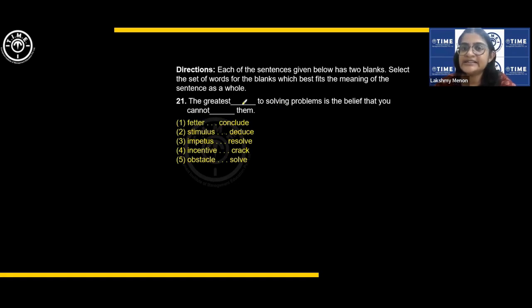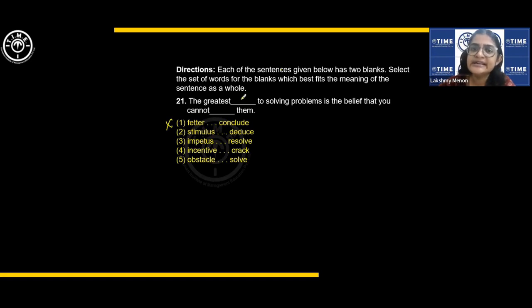Let us see. The greatest dash to solving problems, positive word or difficult word, we don't know, is the belief that you cannot dash them. So probably they're talking of something negative, right? The greatest fetter to solving problems is the belief that you cannot conclude them. You don't conclude problems. Moreover, fetter is to tie up. So you don't say the greatest fetter, right? That doesn't make any sense at all. It's usually used as a verb. Unfettered means without any restrictions.